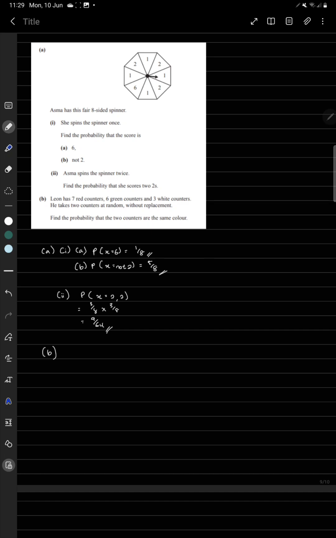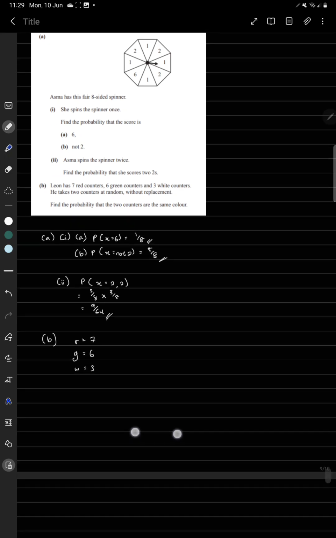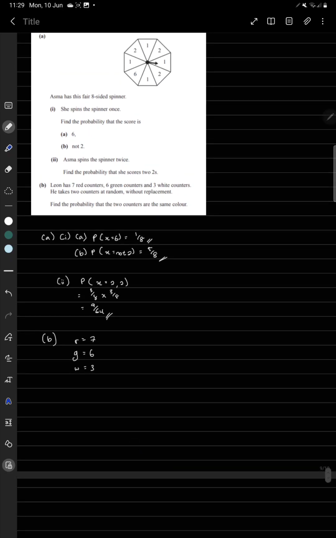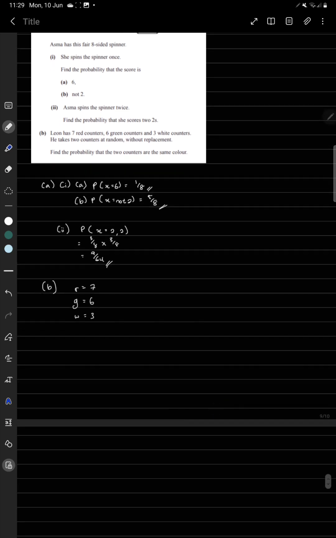So part B, Leon has 7 red counters. Let's write this down. Red, I'm going to put R, 7. We have 6 green counters and 3 white counters. He takes 2 counters at random without replacement. Without replacement means that once you've taken something, you're not going to put it back, which means if you took red, the next time you take another counter, red would be less by 1, and the total of the whole thing would also be less by 1. Now the question is asking to find the probability that the 2 counters are of the same color.